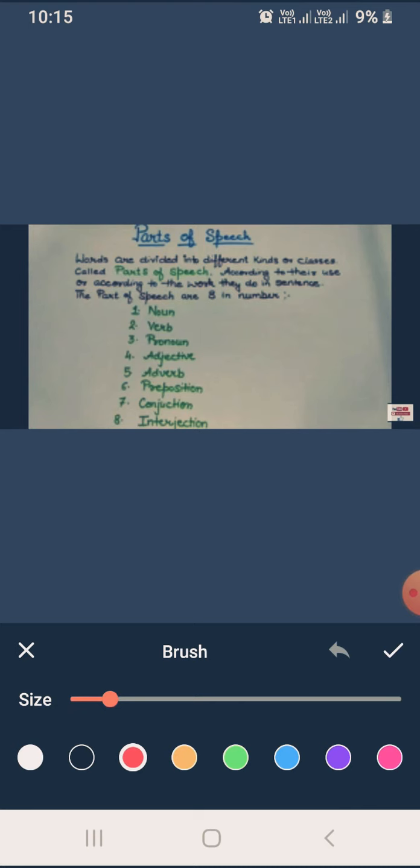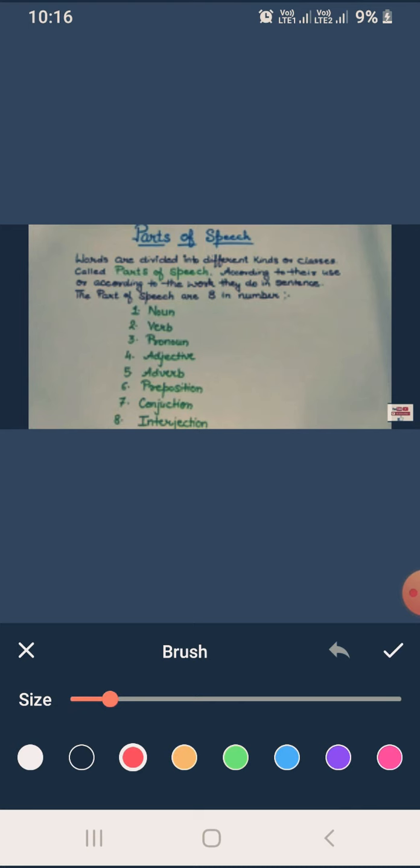The topic today is from grammar: parts of speech. Before going to learn about the parts of speech, we must know what the parts of speech mean. Dear students, parts of speech can be classified as words divided into different kinds of classes called parts of speech according to their use, or according to the work they do in a sentence. The parts of speech are of 8 categories.